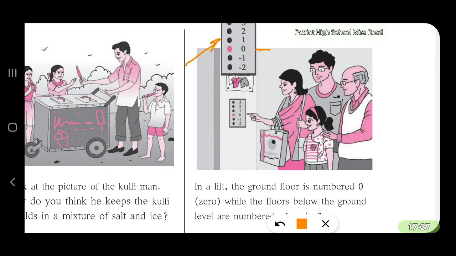On the switchboard of the lift, there are numbers marked 0, 1, 2, 3 as you go up, and as you go down from 0, it will be minus 1, minus 2. That means minus 1 means one floor below ground level. Minus 2 means 2 floors below the ground level.